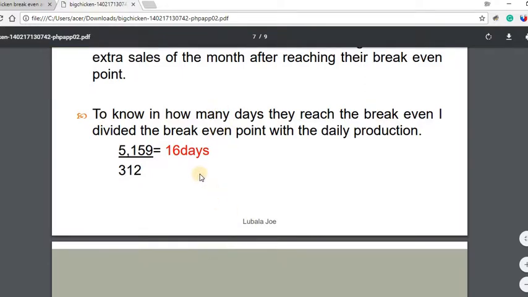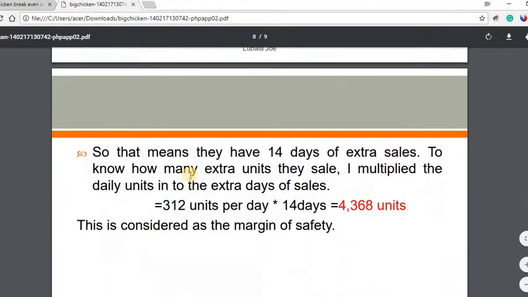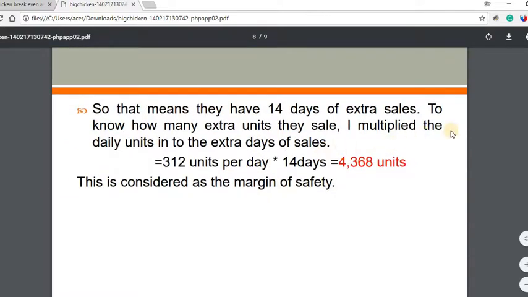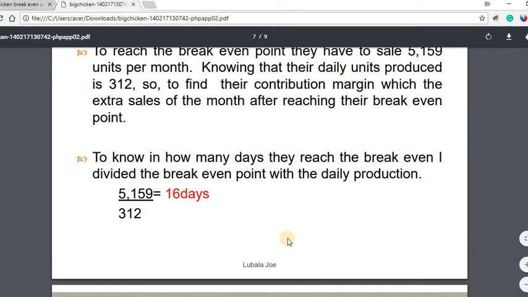After 17 days, what will happen? They'll start getting the revenue, right? So they have 14 days of extra sales. To know how many extra units they sell, multiply by the daily units of sales. So this is considered the margin of the units.